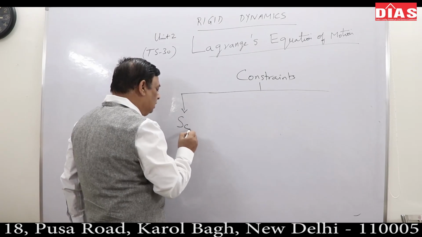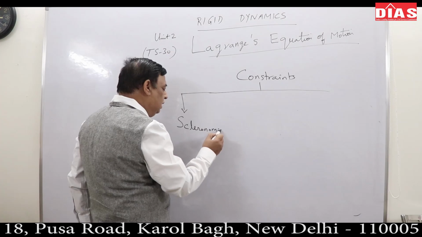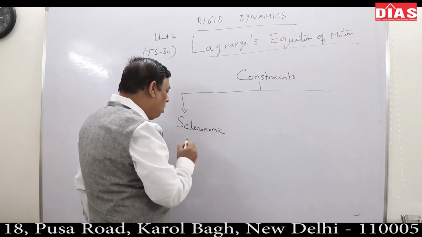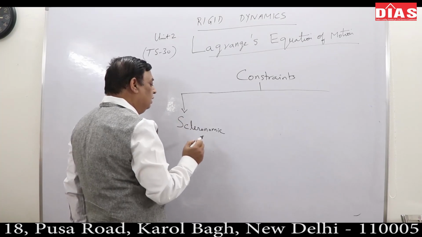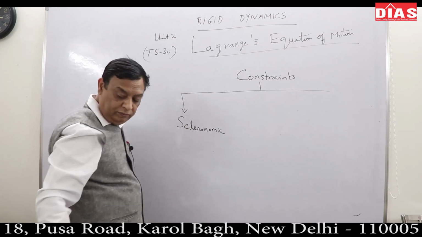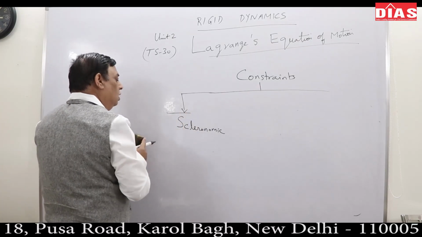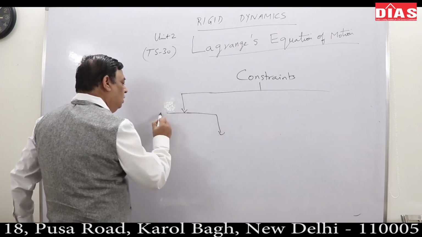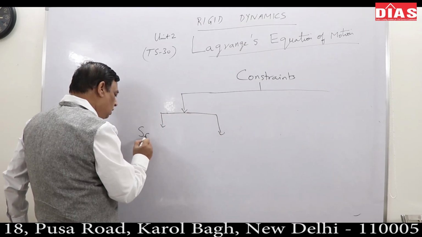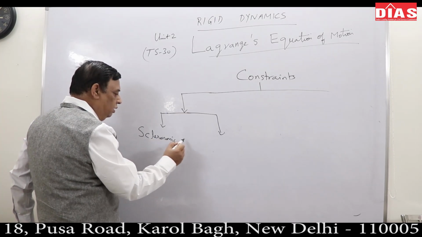Constraints could be scleronomic, or there could be the other way, rheonomic. That is one classification: scleronomic or rheonomic.